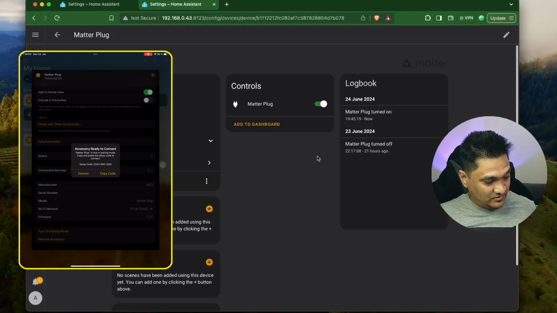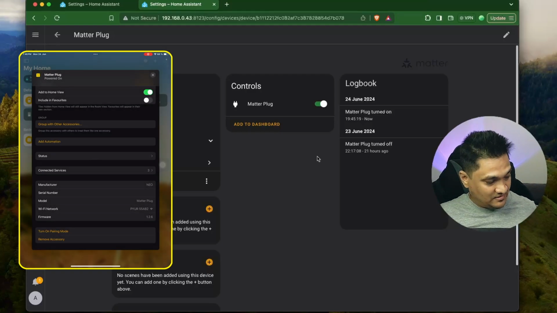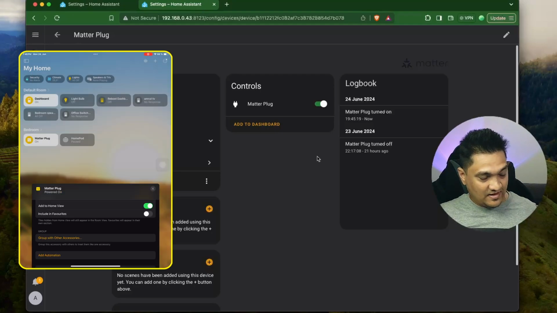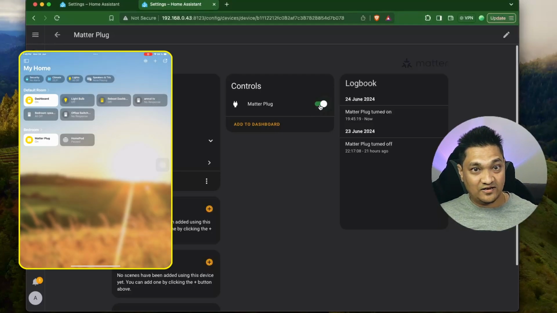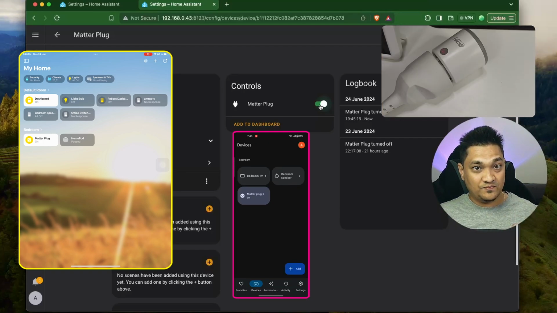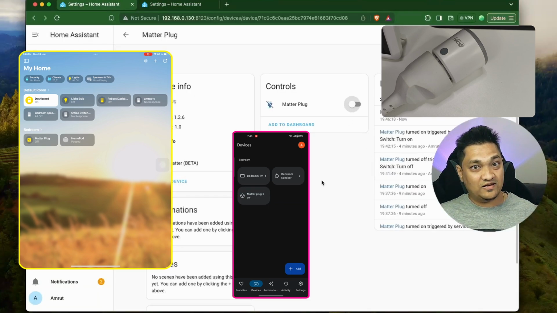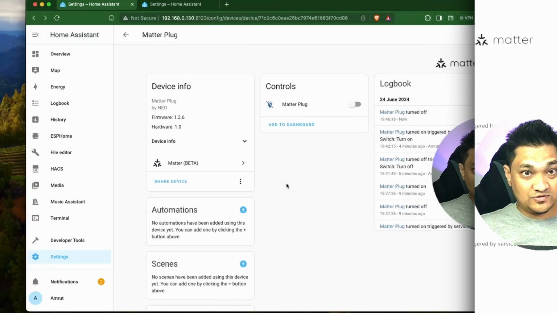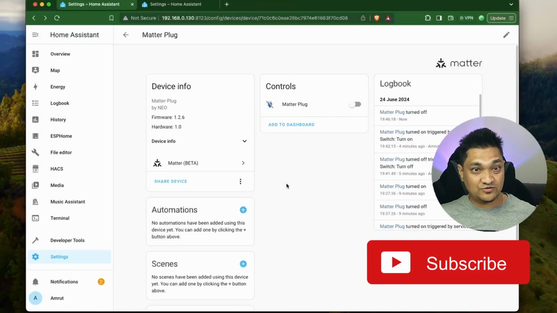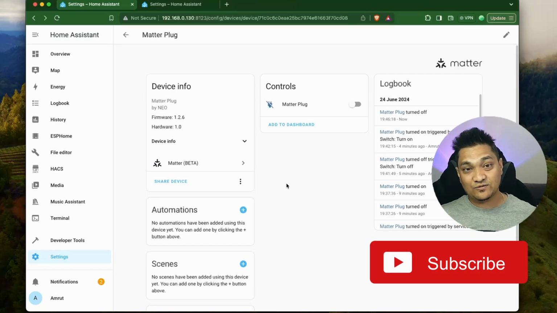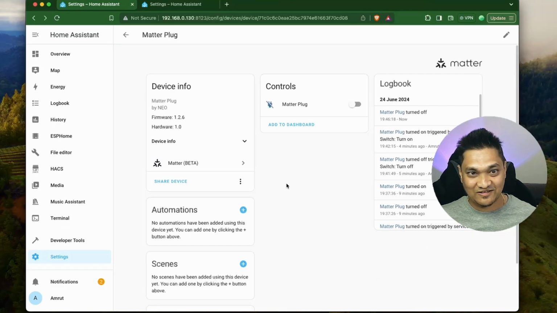So now I'm going to dismiss this from my iPad and then close this here. And now let's go ahead and see, when I turn off this device, what happens in all the 3 ecosystems. So I'm going to turn this off. So it's off in the iPad, it's off in Google Home, and it's off in our Home Assistant OS also. So this is an entire walkthrough of how I have connected through all the 3 ecosystems that I have. Right now I don't have an Alexa device, so I cannot show it with that, but I think it would also work in the same manner.